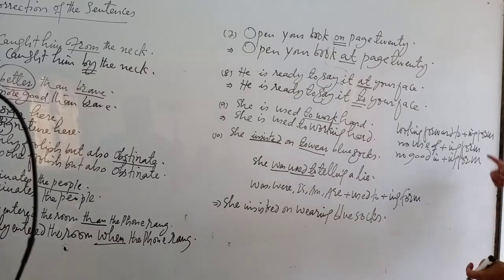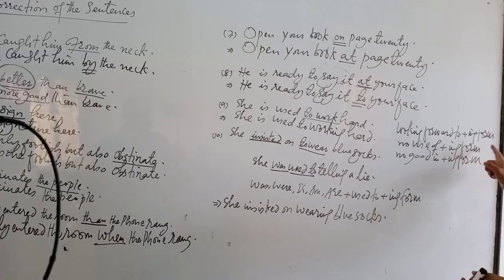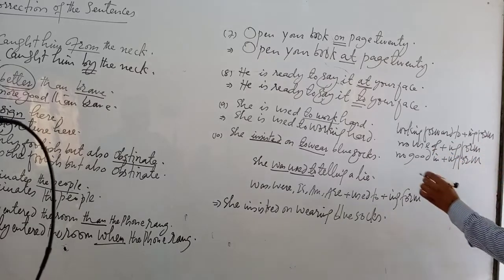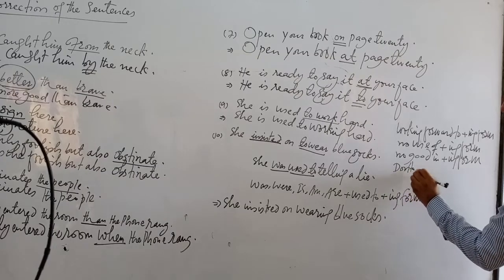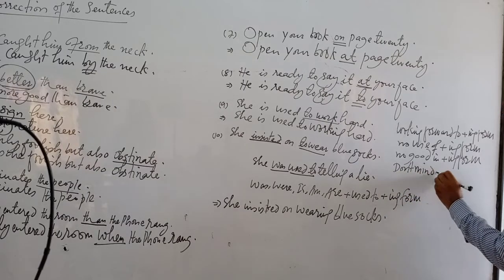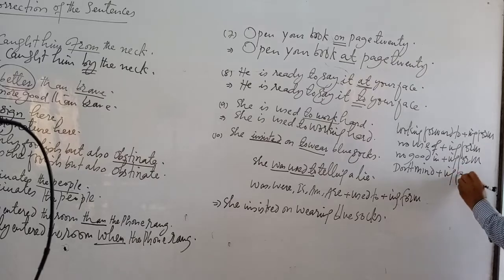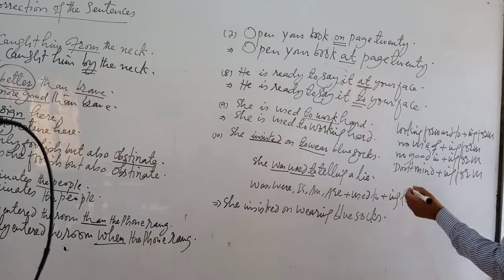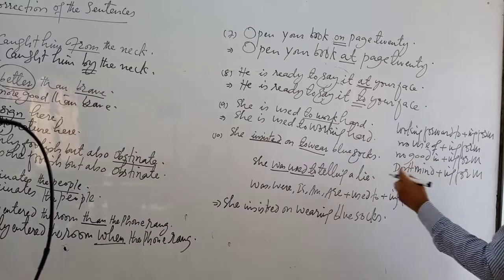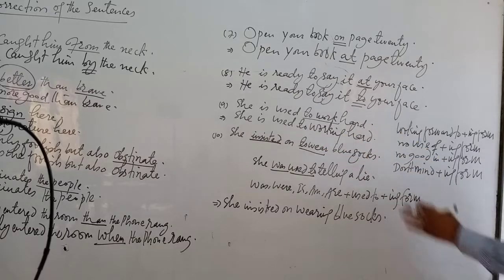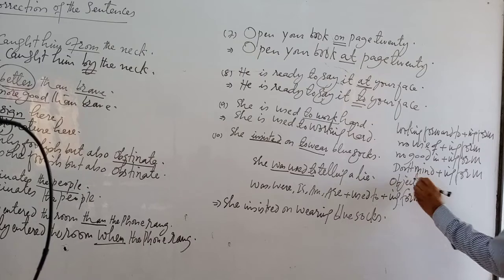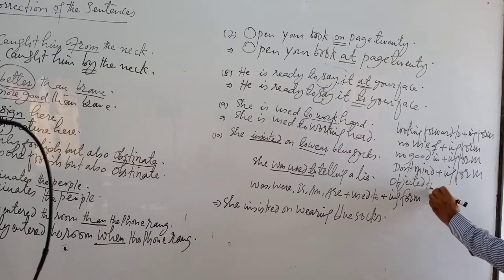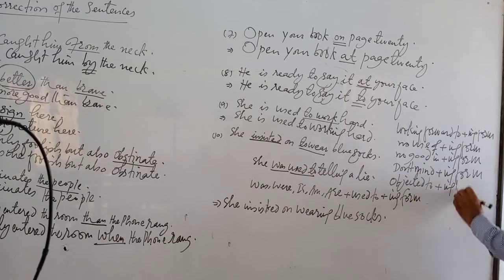Looking forward to ing form, no use of ing form, no good in ing form, and don't mind structure. Don't mind ing form, and after that used to ing form. Insisted on ing form, objected to plus ing form.